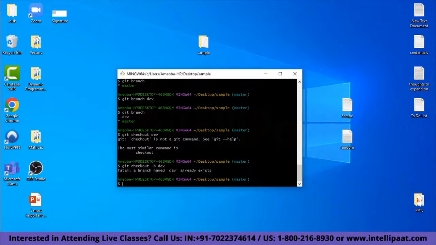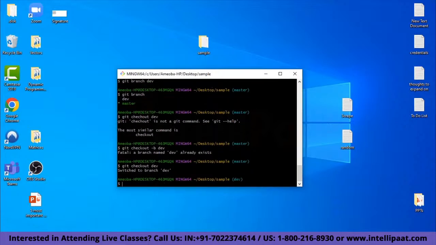Branch name dev already exists. Okay, git checkout dev. Now I have switched to the dev branch. It says I am presently in the dev branch. I'm working in the dev branch right now.